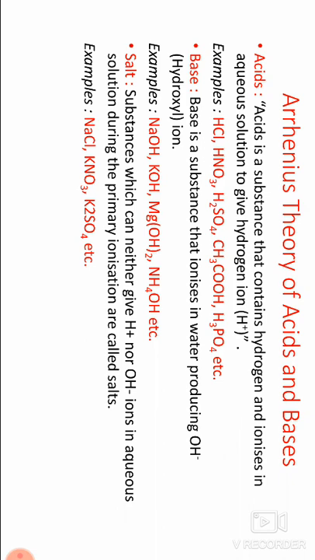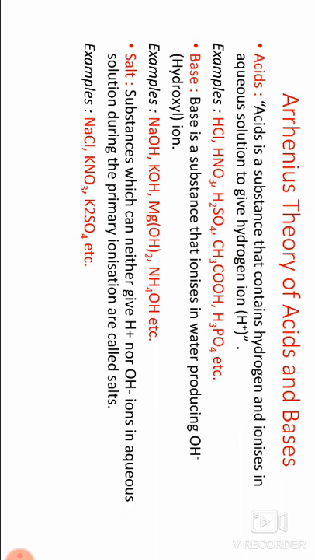In the Arrhenius theory, proposed by the scientist Arrhenius in 1887, a substance which gives hydrogen ions in aqueous solution is called an acid. A substance that ionizes in water producing OH minus ion is called a base. A substance which gives neither H plus ion nor OH minus ion in aqueous solution during primary ionization is called a salt.